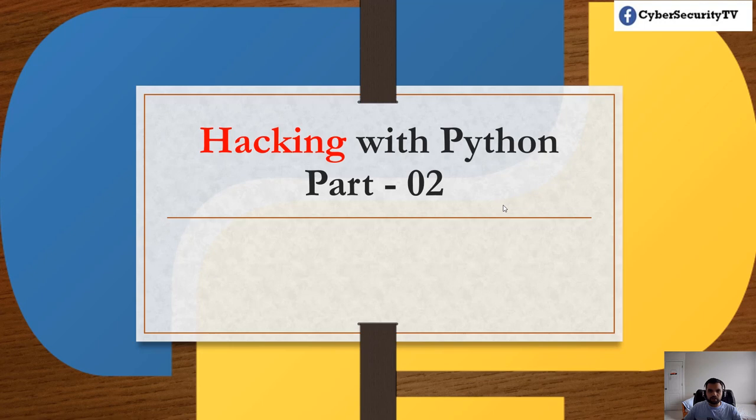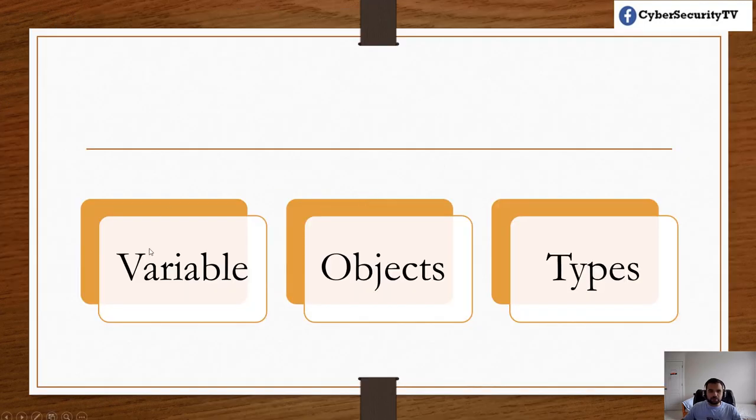This week we're gonna continue learning about Python. A few weeks ago we talked about the first episode of Python, where we learned why Python is required in cybersecurity and why you should learn it. This week we're gonna start with the basics of Python, like variables and strings, so that when we get into writing code, or let's say some exploit, you know how the actual syntax works with Python. This week my focus is to mostly talk about variable objects and types.